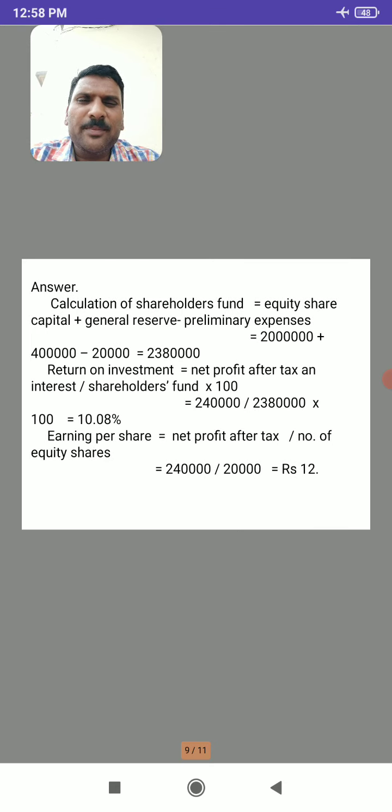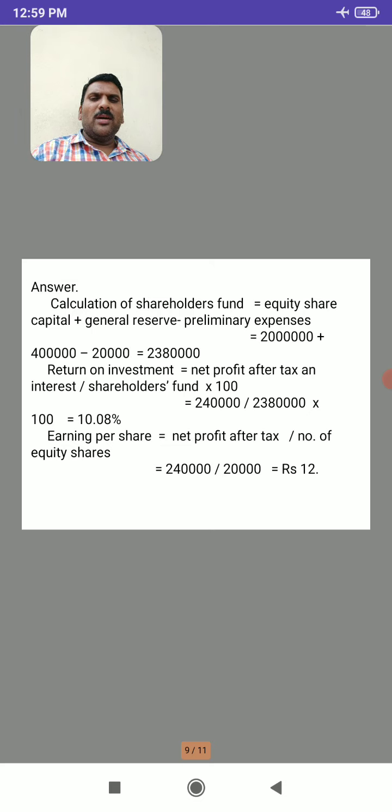Now we will calculate the shareholders fund. First we will calculate the equity shareholders fund. Equity shareholders fund can be calculated by adding equity share capital with general reserve, and from this we have to deduct preliminary expenses. Here equity share capital is 20 lakh and the general reserve is 4 lakh. From 24 lakh, if you deduct 20,000 preliminary expenses, we will get 23 lakh 80,000 as shareholders fund.